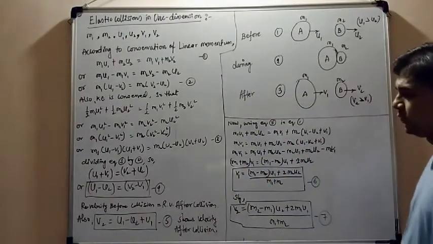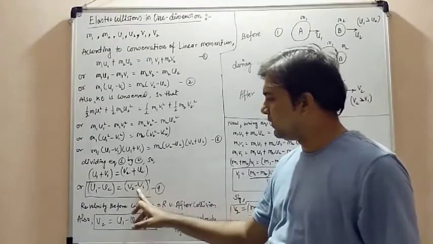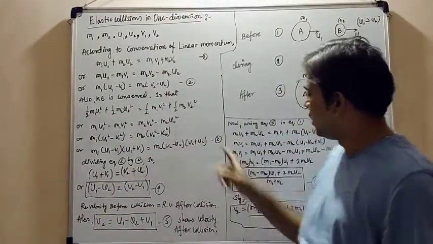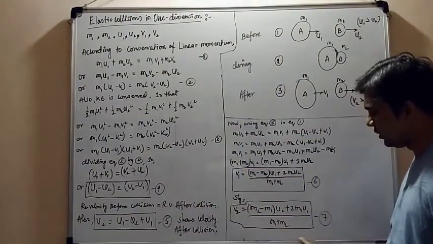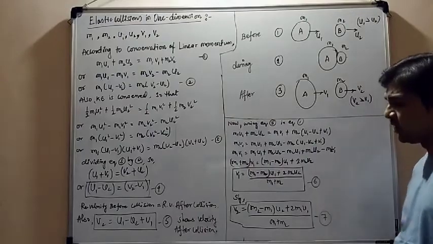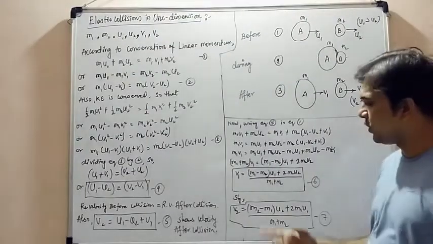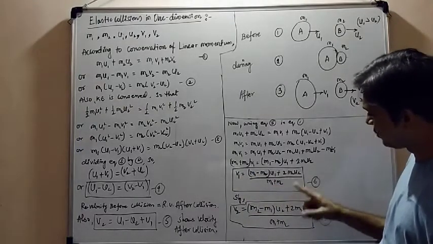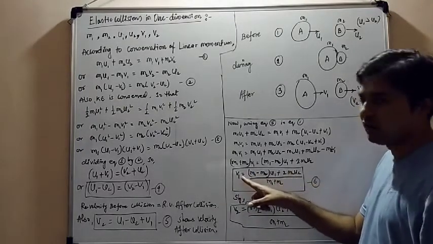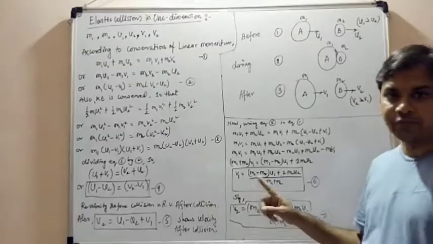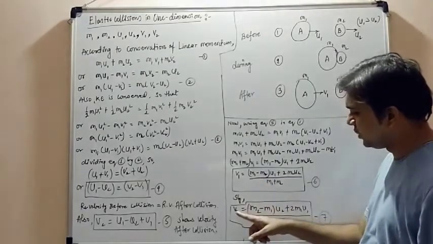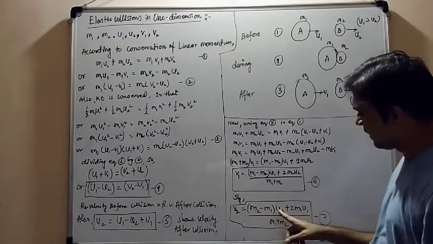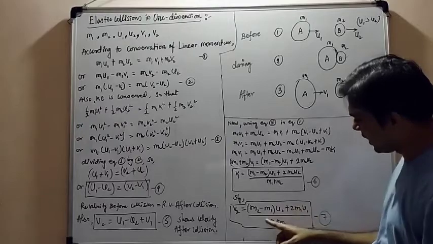For that, you have to take v1 to one side and v2 from here to here, and you are able to find out the value. With the same method, or in the easiest way, you have 1 by 2, 1 by 2: where 1 is written, you have to put 2, and where 2 is written, you have to put 1. So v2 equals m2 minus m1 multiplied by u2 plus 2 times m1 u1 upon m1 plus m2.